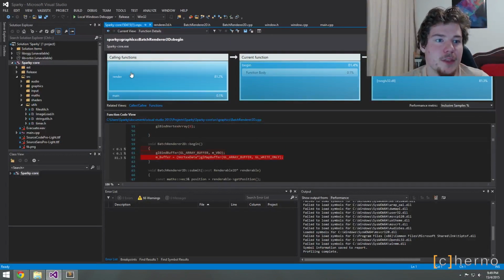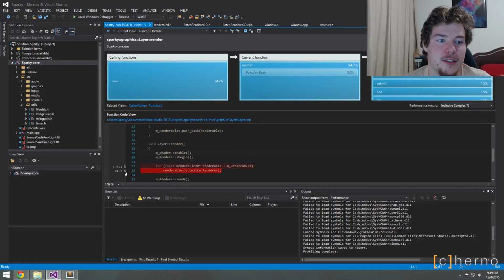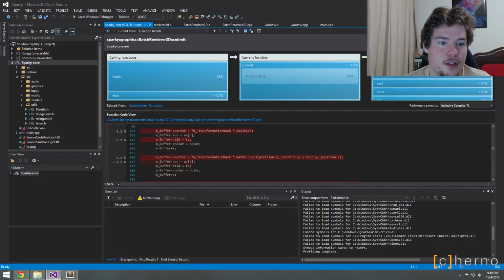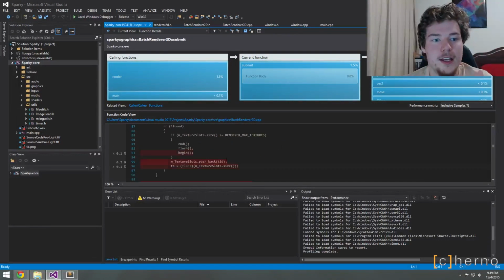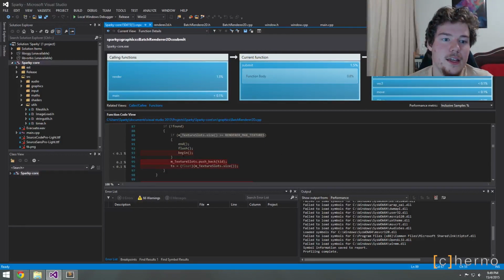Yeah, so it's not something that we can actually fix, unfortunately, because it's just submit that is taking the most. Let's go into submit real quick. You can see that nothing in submit, including our texture stuff, is actually taking the most. It's just the fact that since this happens very frequently, it needs to flush what it's currently got and begin again.